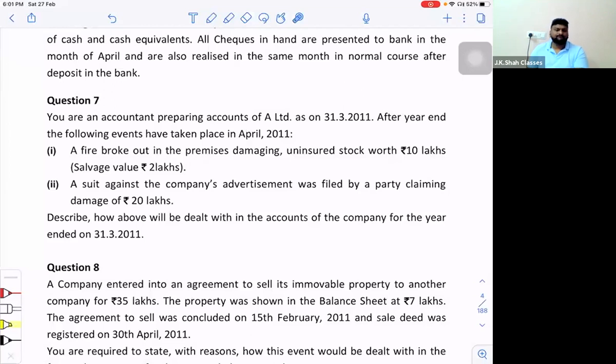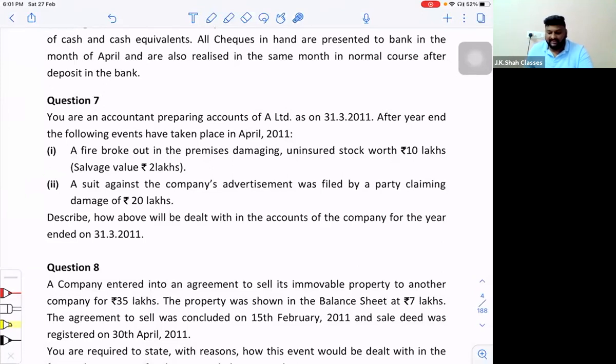Yes, please go on. So sir, if the question asks how to deal with the account, we have to take it from the non-existing and existing point of view, right, sir? Technically the question is based on adjusting and non-adjusting only. But this is the googly point: this is not an adjusting or a non-adjusting event. This is actually a contingency.